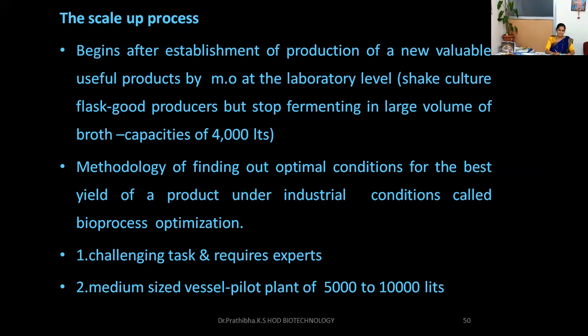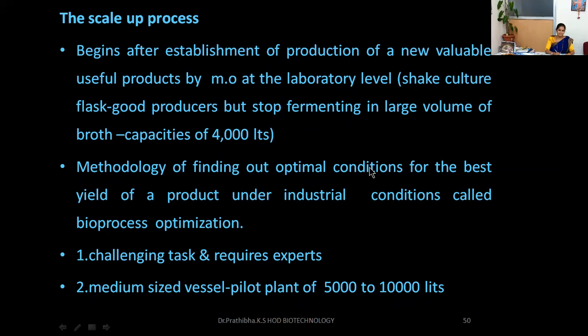Now let us understand what is bioprocess optimization. Bioprocess optimization is a methodology of finding out optimal conditions for the best yield of a product under industrial conditions. To obtain the products at the industrial level, at the larger scale, one has to find out all the optimal conditions for the best yield.